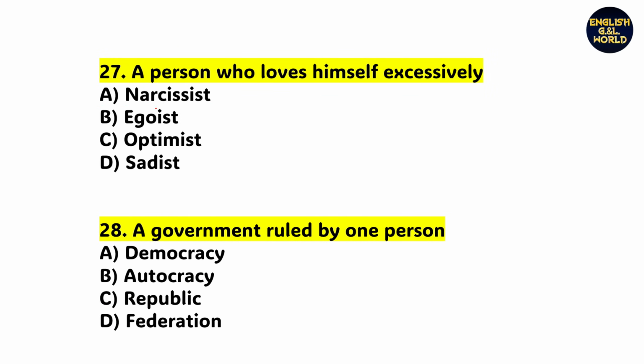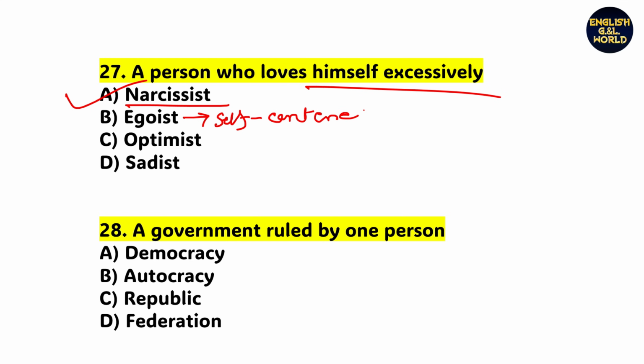Next, a person who loves himself excessively. So what is such a person called? That is option A, narcissist. What is the meaning of egoist? Egoist suggests a self-centered person. Optimist means one who sees the positive side of something.